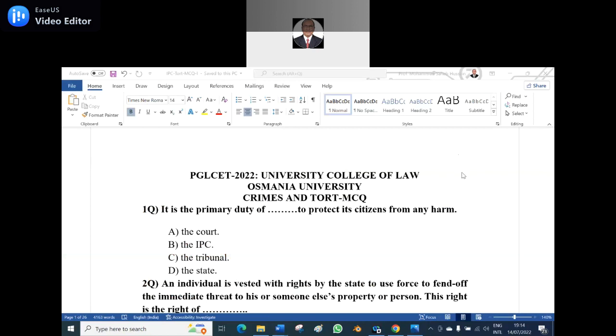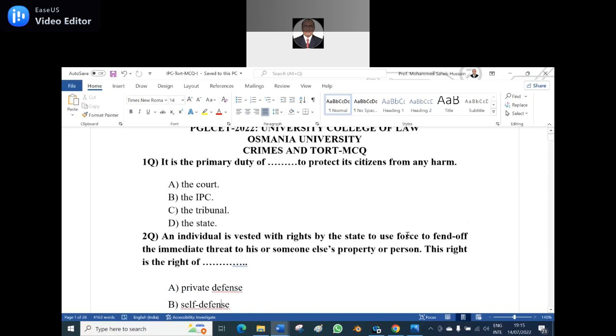Now let us start the PGLCET 2022 University College of Law, Osmania University, Crimes and Tort MCQs. The first question: it is the primary duty of dash to protect its citizens from any harm. Option A, the court. Option B, the IPC. Option C, the tribunal. Option D, the state. Yes, it is the state. The primary duty of the state is to protect its citizens from any harm.